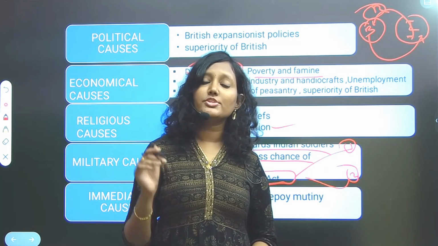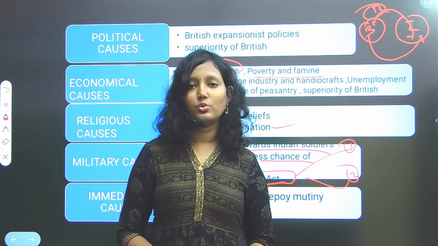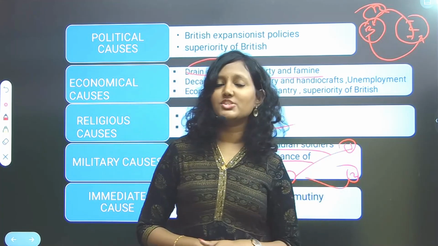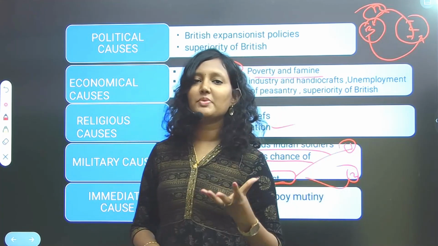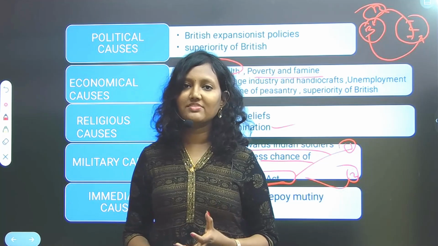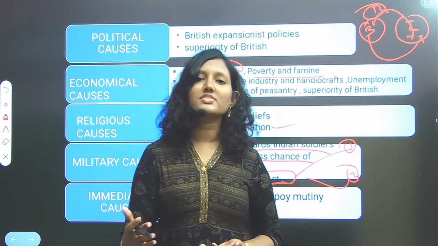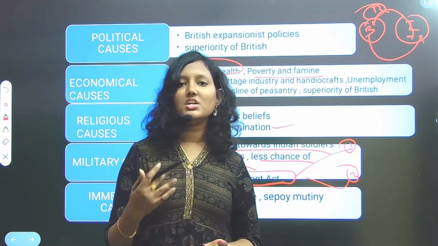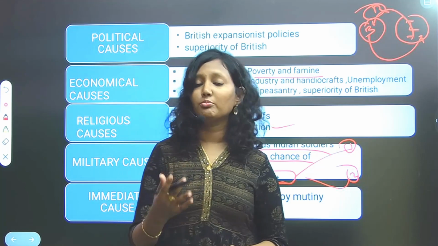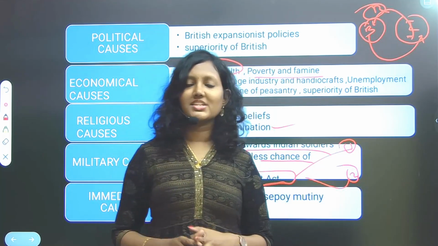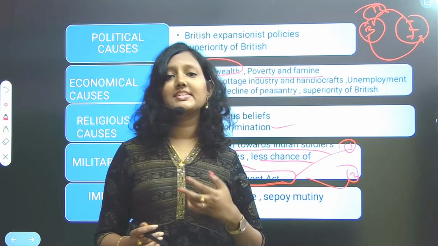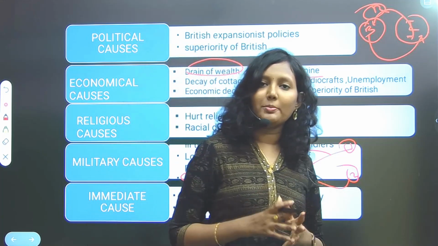Here comes a challenge. Hindus, especially during that time, believed that they should not cross the seven seas. So this started hurting the religious sentiments of the common people.